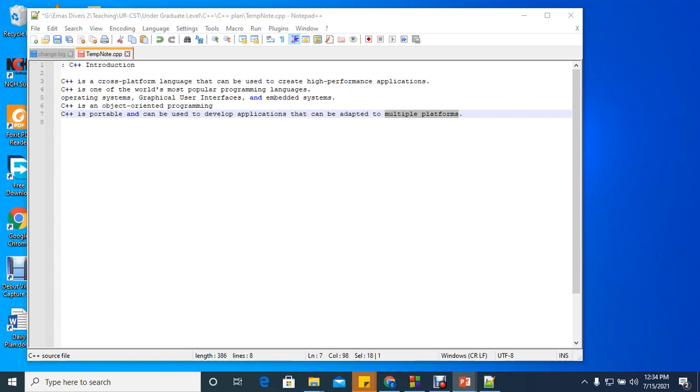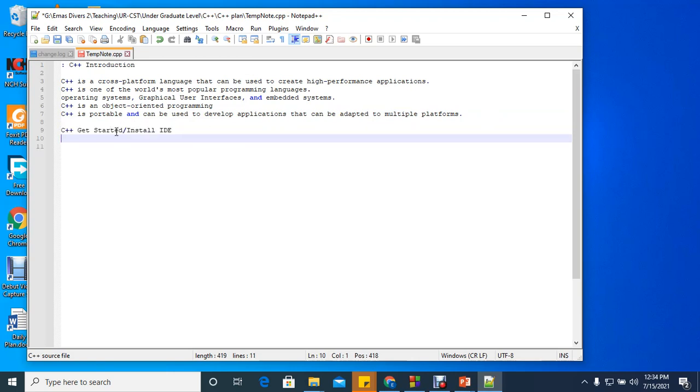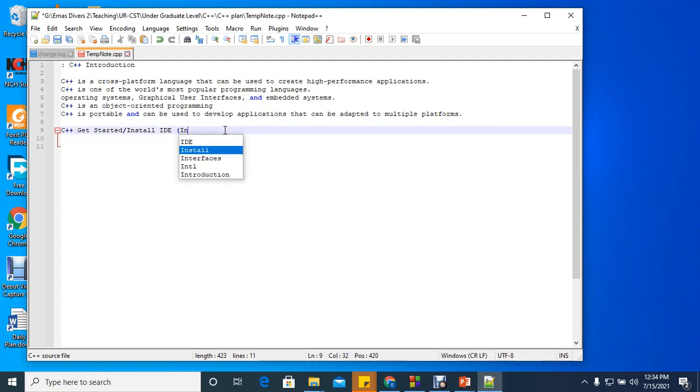In order to start using C++, we need to install an IDE. What is an IDE? An IDE is what we call an integrated development environment. This IDE is actually a complete program which has all the features. It also has the compiler. You can use it to run your C++ programs.